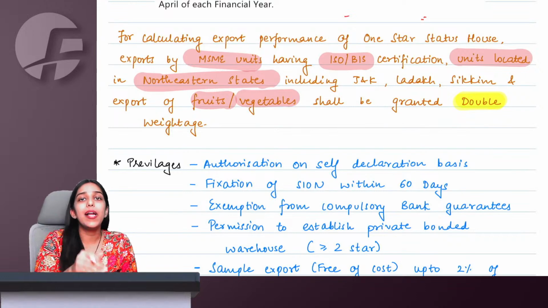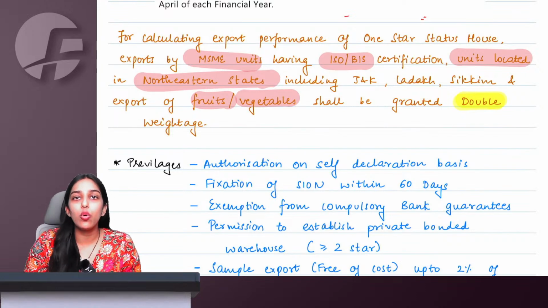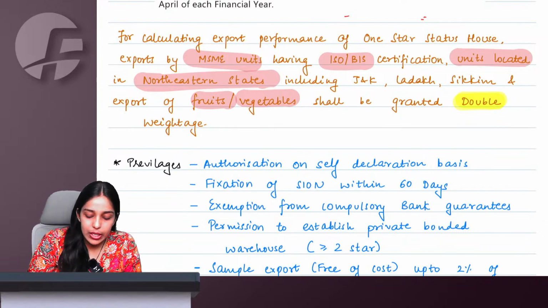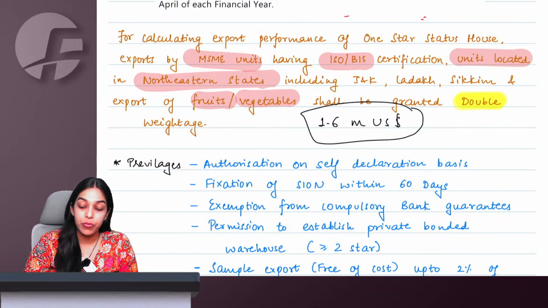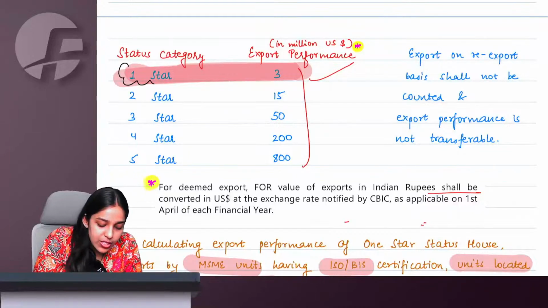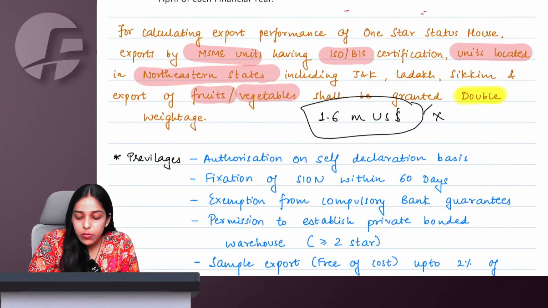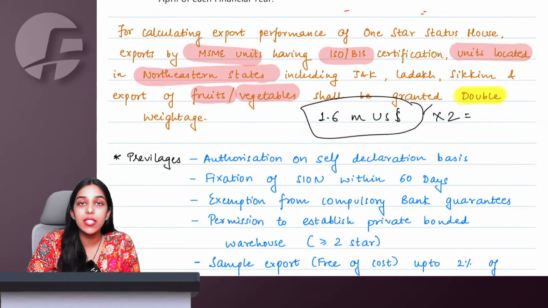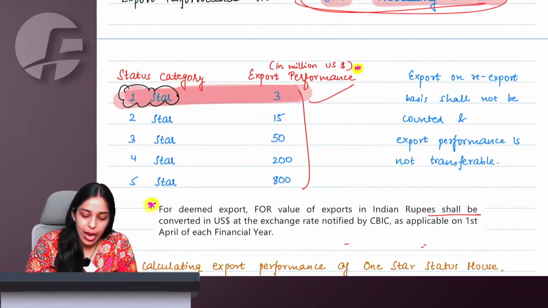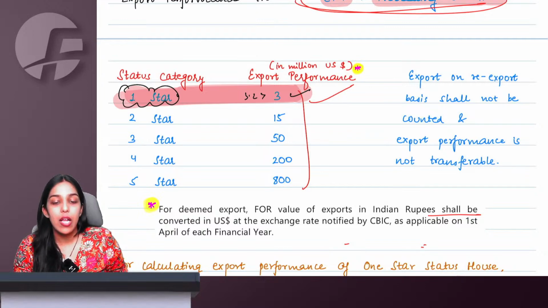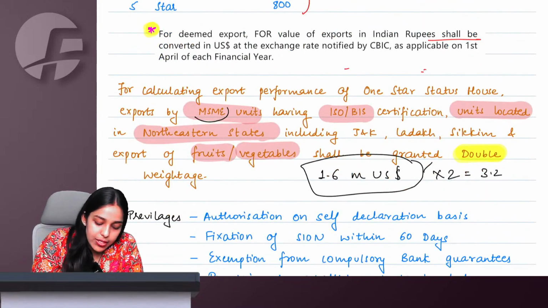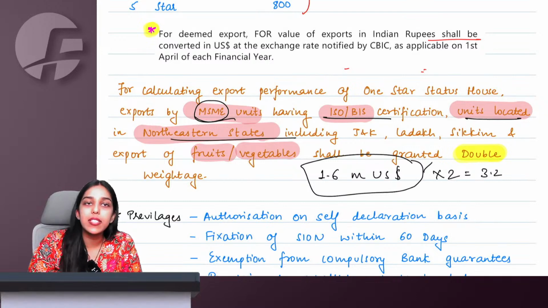in the current year plus preceding 3 financial years, I was able to export fruits or vegetables only for, let us say, 1.6 million US dollars. For the grant of only 1-star status holder, for me this will be multiplied by 2, which means they will consider my 1.6 as 3.2, and 3.2 is more than 3, and I will be granted 1-star status holder benefit. Which means for these 3 people, MSME having these certifications, northeastern states, and exporters of fruits and vegetables,